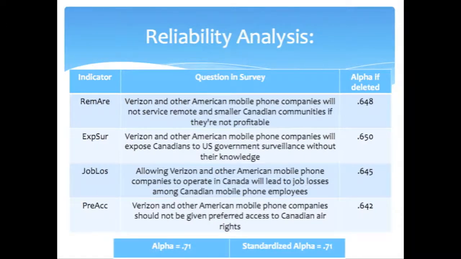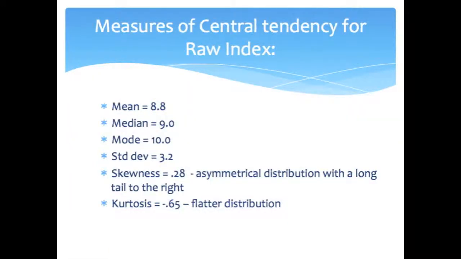My reliability analysis measures outsider companies not providing service to remote areas, Canadians being exposed to U.S. surveillance, Canadian job losses, and preferred access to Canadian air rights. This reliability test produced a Cronbach's alpha score of 0.71, showing that these indicators produce a good measure for our concept. The raw index is examined for measures of central tendency.